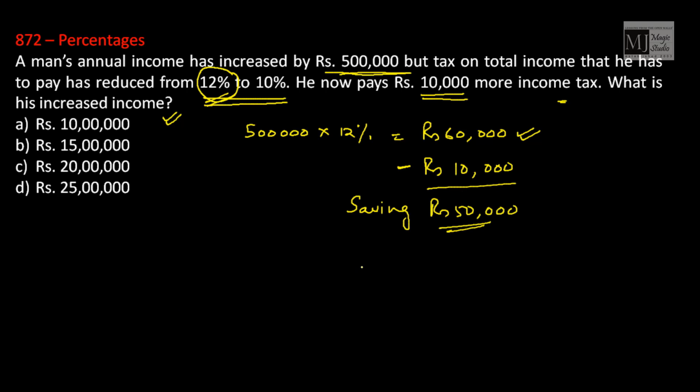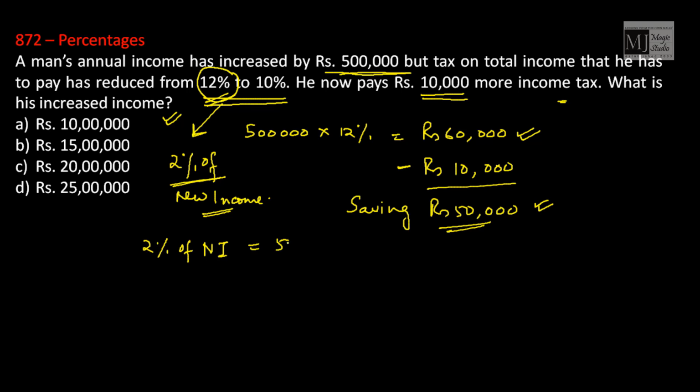Now what is this saving of rupees 50,000? This is 2% of the new income, isn't it? Whatever is the new income, that 2% is the saving, because the tax rate has fallen from 12% to 10%. So I can say 2% of new income equals 50,000. Then how much is my new income? 50,000 by 2%, that is 25 lakhs. Option D fits in.